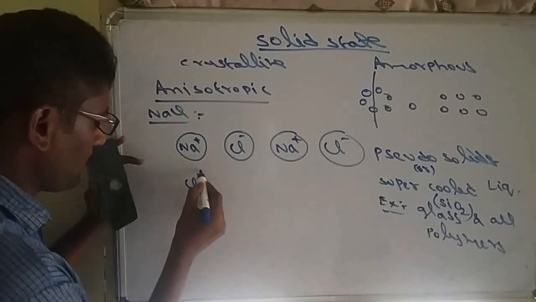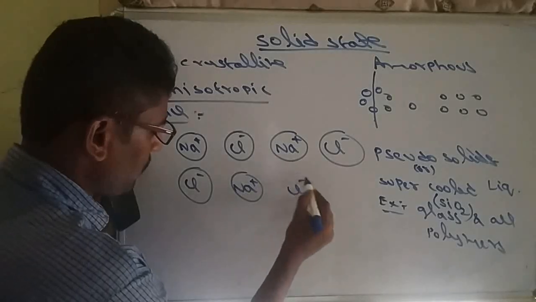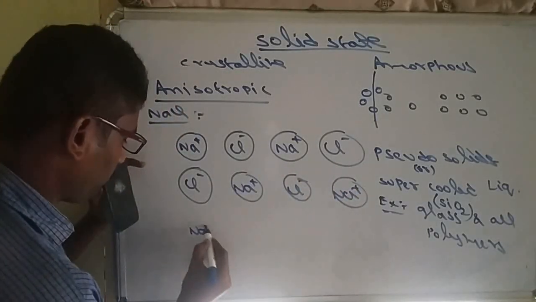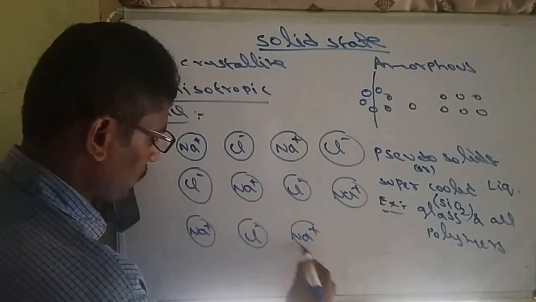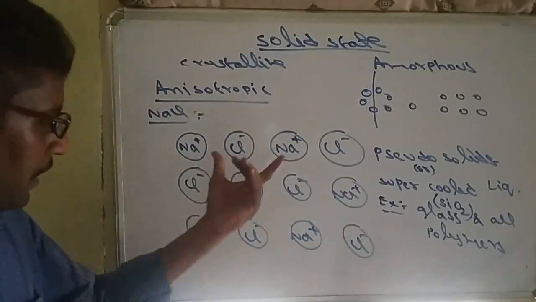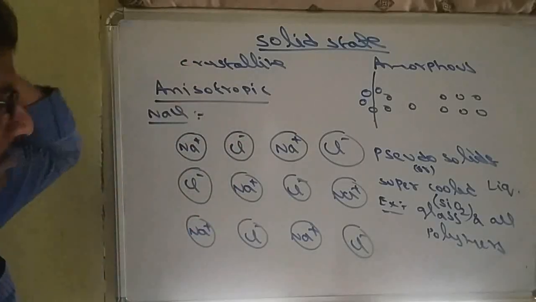Like that, here Cl-, Na+, Cl-, Na+. So this is a regular arrangement of ionic solids. Positive and negative ions are there. So this is a crystalline solid.